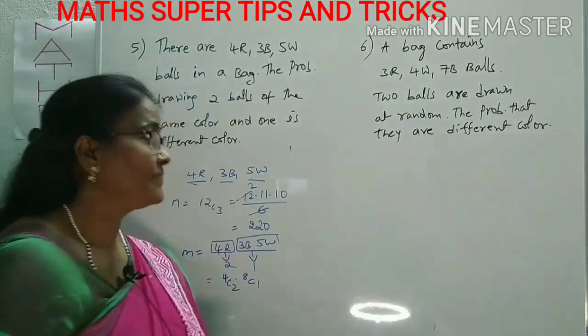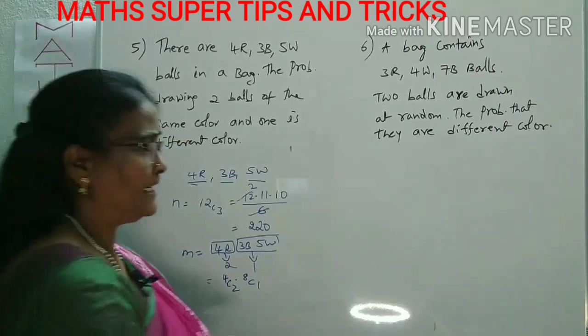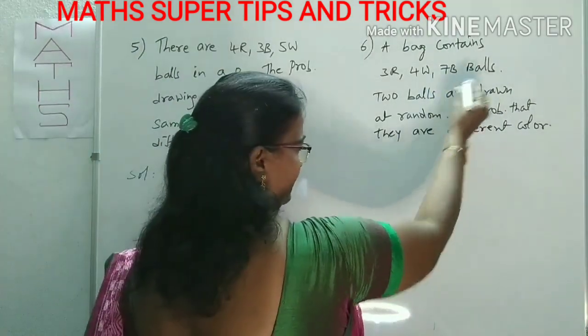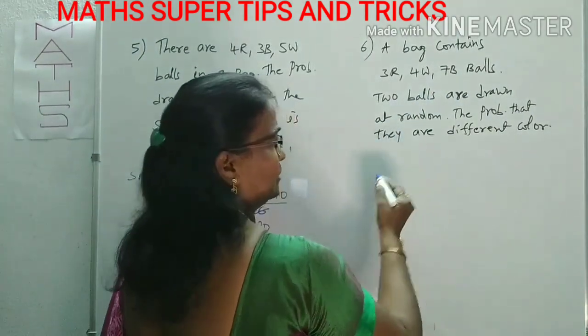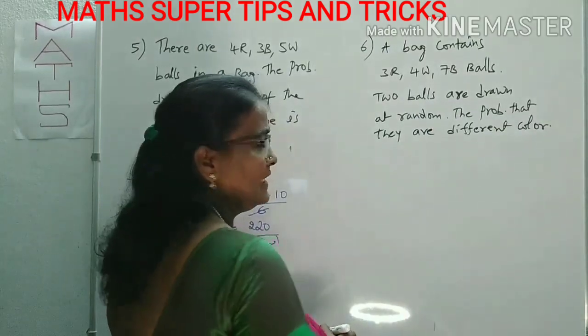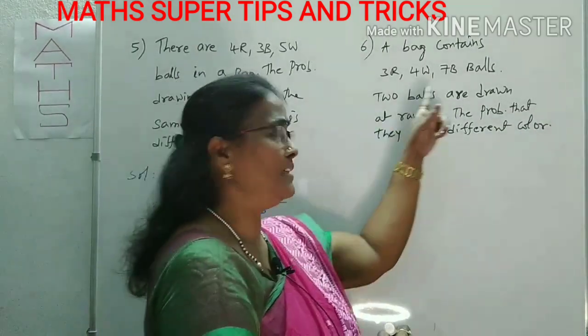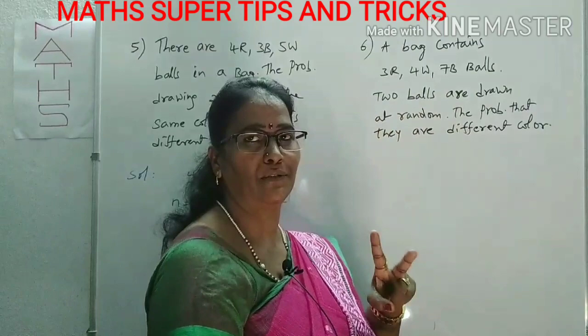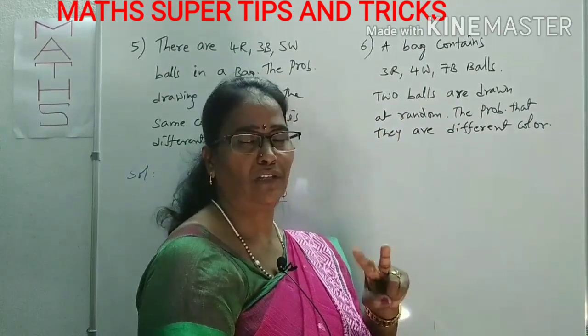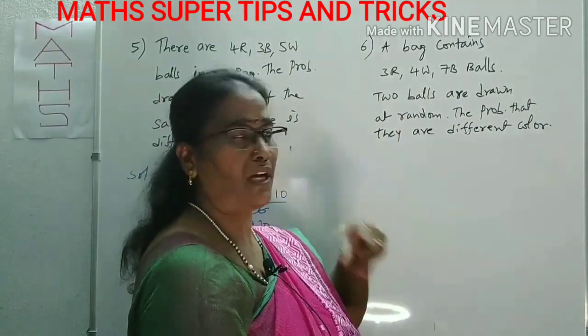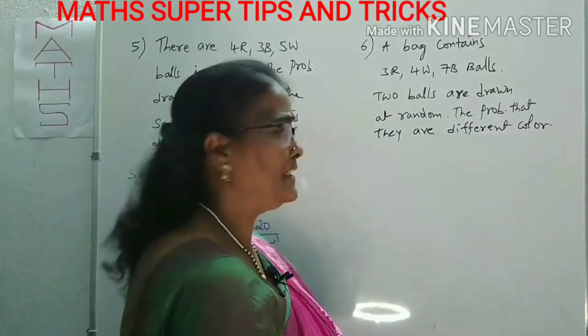Here, a bag contains 3 red, 4 white, 7 black balls. 2 balls are drawn at random. The probability that they are of different colors. Here 3 different colors are given, but you have to draw 2 balls only, not 3 balls. 2 balls we have to draw, and those are of different colors.